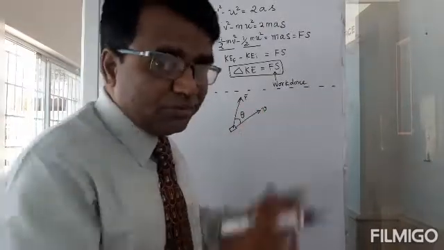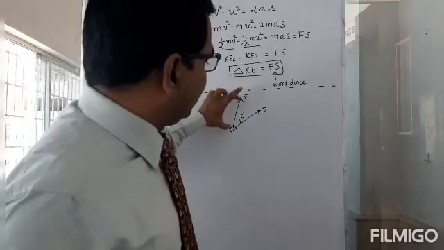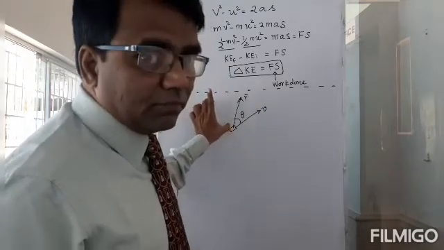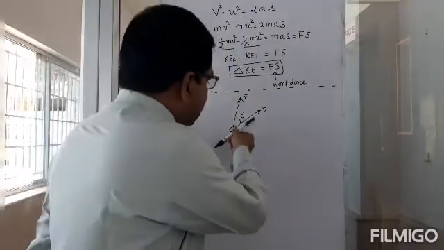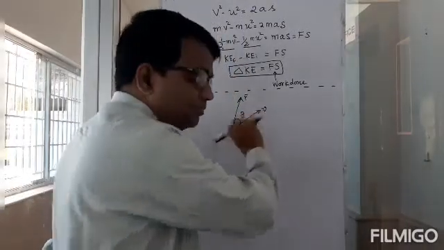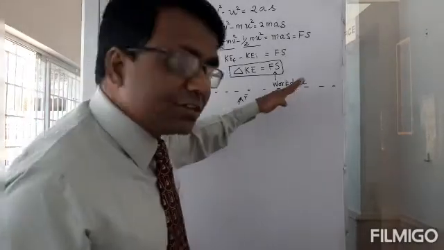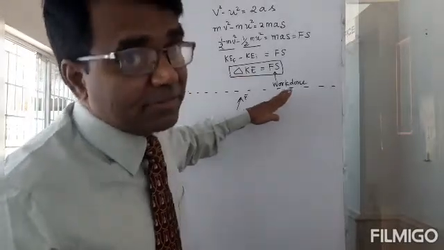Then how do I approach this? What I can do is resolve this force into the horizontal component and also the vertical component. And which component will change the kinetic energy? This component, because that is the component which is acting in the direction of motion. So that will change the kinetic energy and that will change the speed.